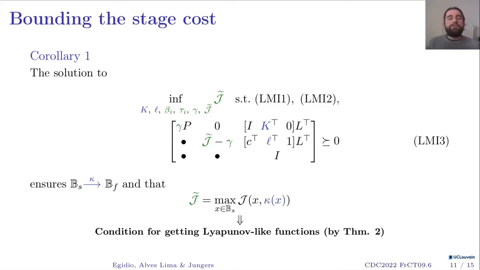This, very fortunately, is exactly the condition that we needed for theorem 2 to construct Lyapunov-like functions for our concrete system. And it's very important to highlight that this is not just an upper bound. This is exactly the worst-case transition cost that we have in this setup.